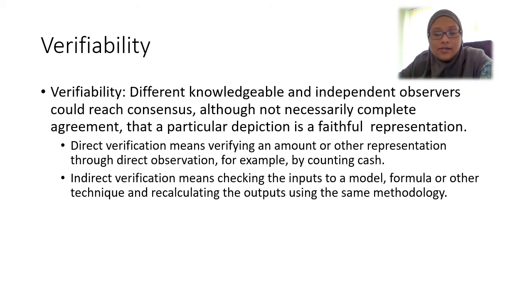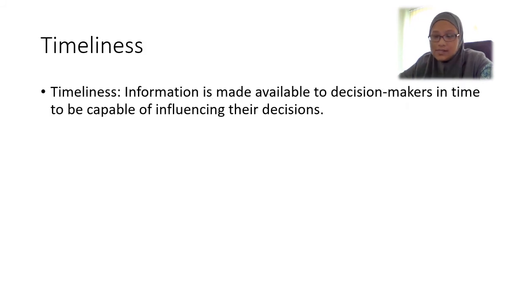Next, timeliness. To be useful, the information must be timely. Timeliness means that information is made available to decision makers in time, meaning that when they need the information, it is there, to be capable of influencing their decision. For example, if I need the information today to be used in today's meeting, then that information is useful if I can have it today for my meeting.